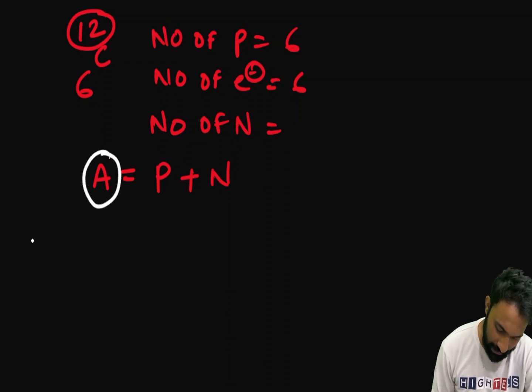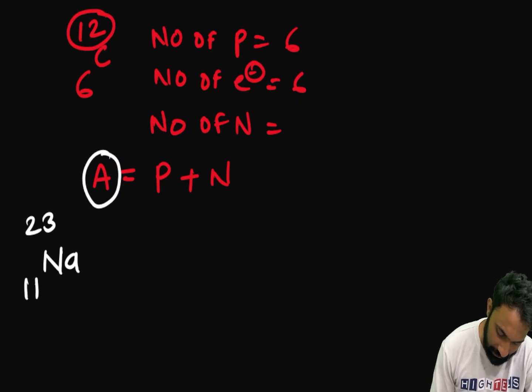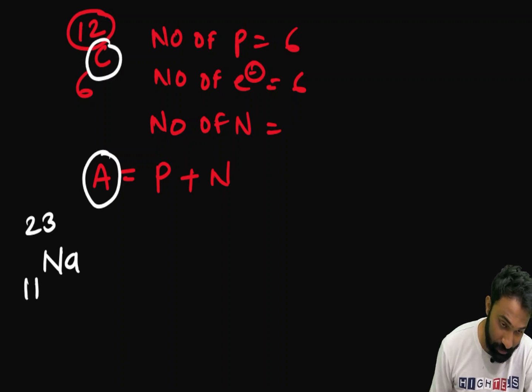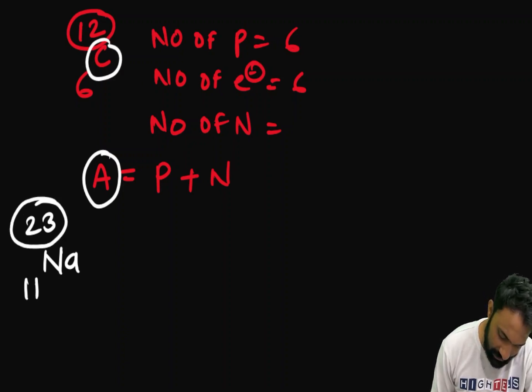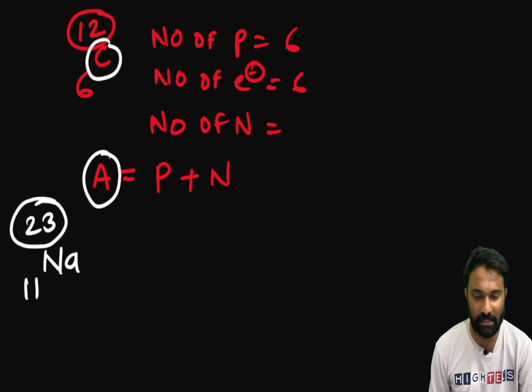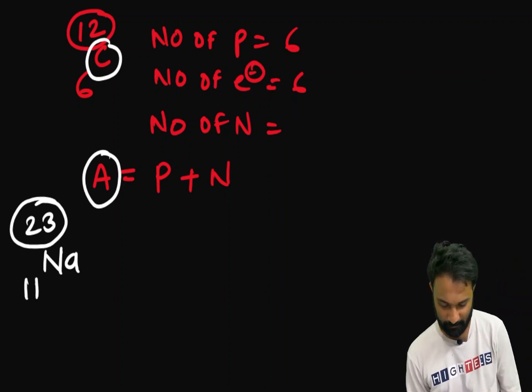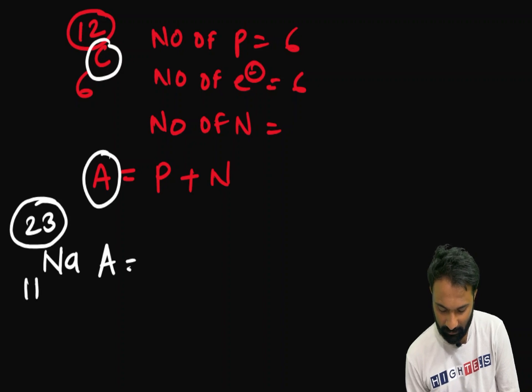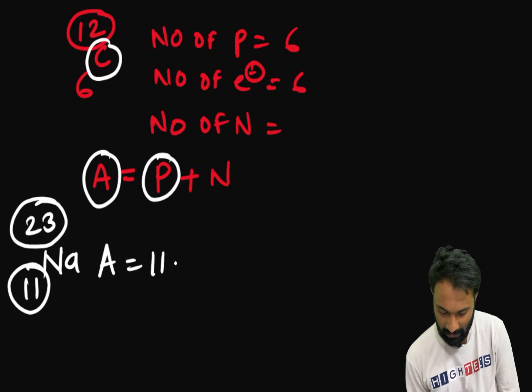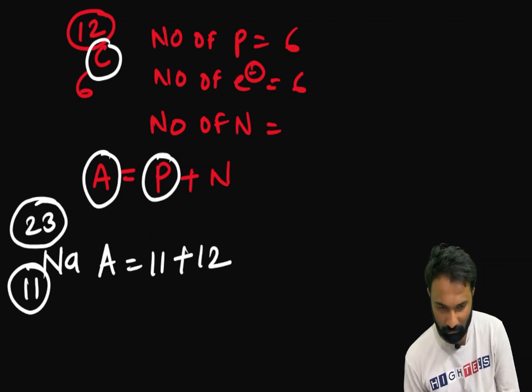Take sodium: it has atomic mass number 23 and atomic number 11. What does this 23 represent in the sodium case? The atomic mass number equals the number of protons, 11, plus neutrons, which will be 12. Protons are 11, so to give 23, the number of neutrons is 12.